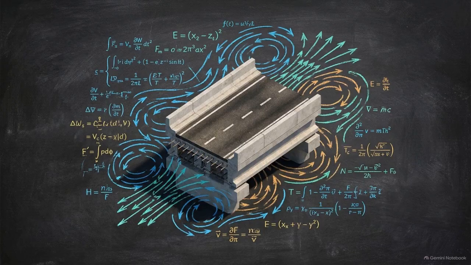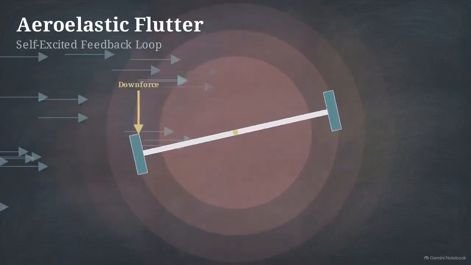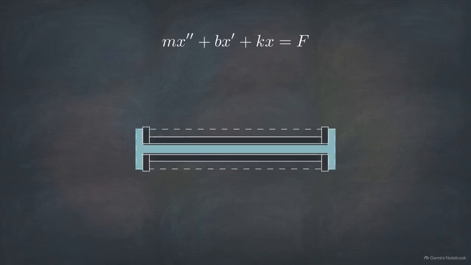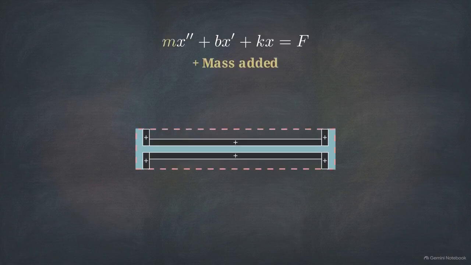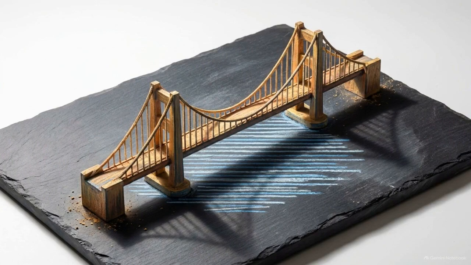Flutter is highly complex and nonlinear. As the bridge twisted, the solid deck caught the wind at different angles, which actively fed energy back into the structure. The bridge powered its own destruction. If engineers misdiagnose a failure like this as simple resonance, they might try to fix the bridge by just tweaking its weight. That completely ignores the fatal aerodynamic flaw. Applying the strict definitions of these equations forces engineers to look past the obvious and account for the actual dynamics at play.